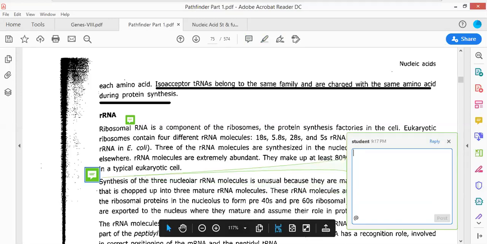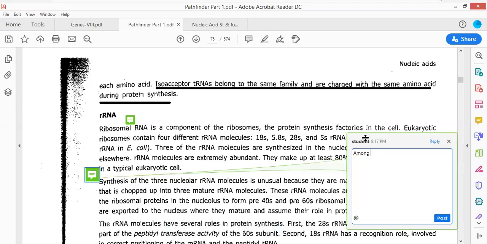Among all ribosomal components in the form of rRNA molecules, the only rRNA which is not synthesized in the nucleolus of the cell is the 5S rRNA.